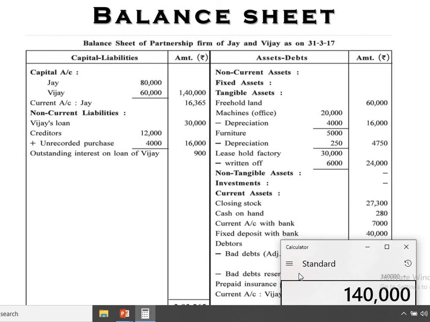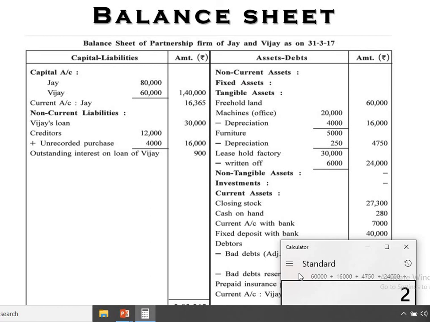1,40,000. I'm talking about the capital and liabilities. Then after that 16,365 plus 30,000 plus 16,000 plus 900. Sorry, 1,40,000 plus 16,365 plus 30,000 plus 16,000 plus 900. So that is 2,03,265. Now the asset side: 60,000, that is the freehold building, taken directly, no adjustment there. 16,000 with adjustment, 4,750 with adjustment, 24,000, with adjustment.